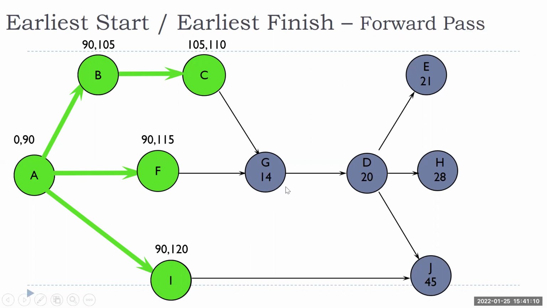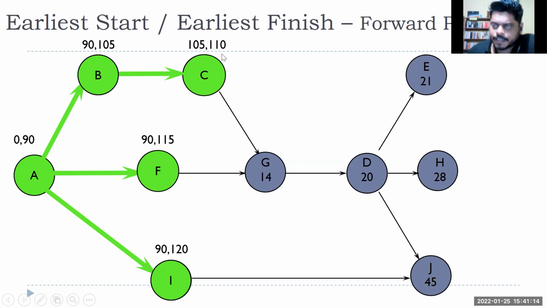So 115, yes. So how will you know that? Because C is getting completed by 110 days, but F is getting completed by 115 days, right? Both activities need to be completed, so after 115 days only G can start.